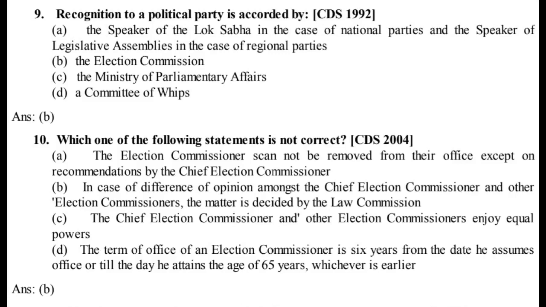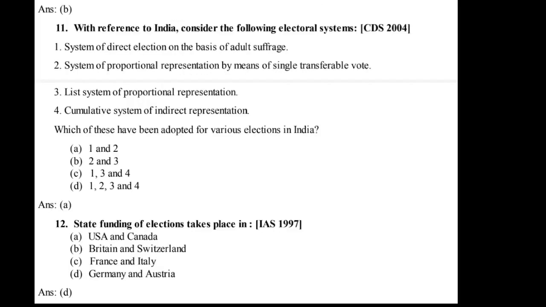Ans. B. 11. With reference to India, consider the following electoral systems, CDS 2004. 1. System of direct election on the basis of adult suffrage. 2. System of proportional representation by means of single transferable vote. 3. A list system of proportional representation. 4. Cumulative system of indirect representation. Which of these have been adopted for various elections in India?